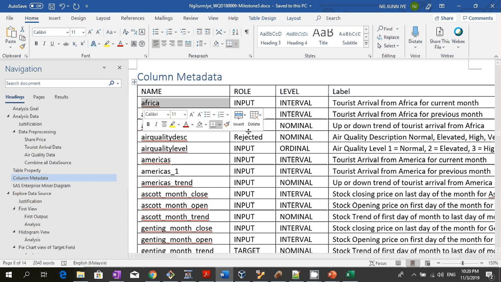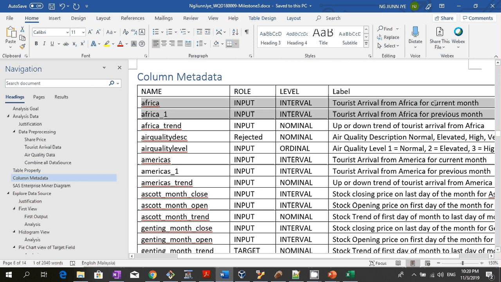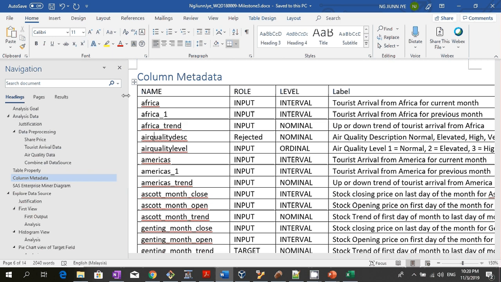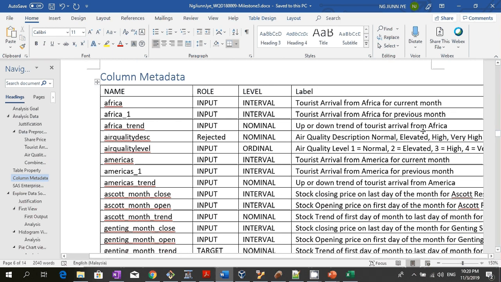So Africa, this is the tourist arrival from Africa for the current month. _1, this is the arrival for the previous month. And Africa trend tells us whether it's an uptrend or downtrend for the tourist arrival from Africa by comparing these two values. We have here the air quality description, which is either normal, elevated, high or very high. We have the air quality level, where 1 is normal, 2 is elevated, 3 is high, and 4 is very high. Bear in mind this air quality level is ordinal data because the ordering of it is very important.